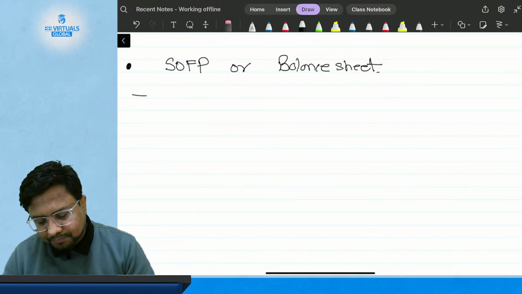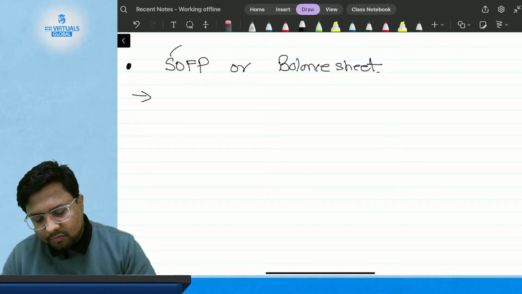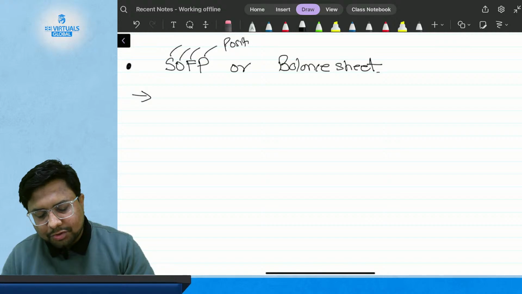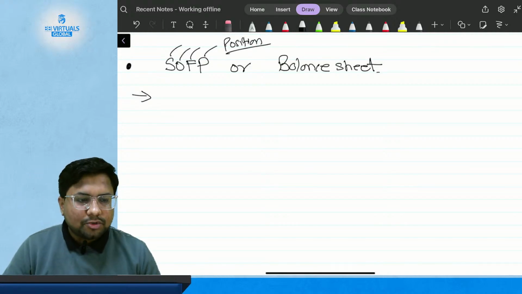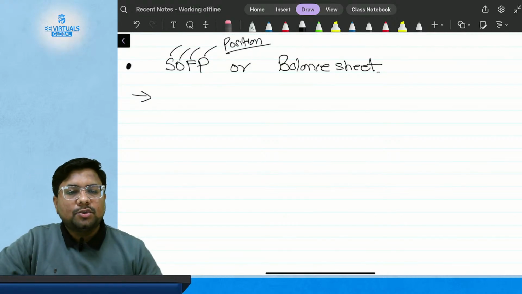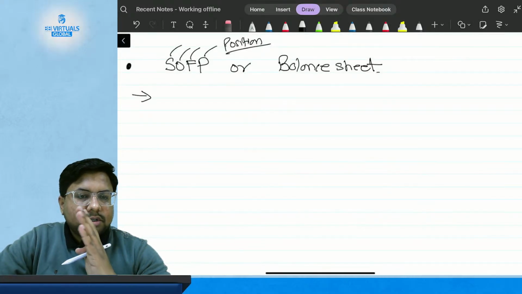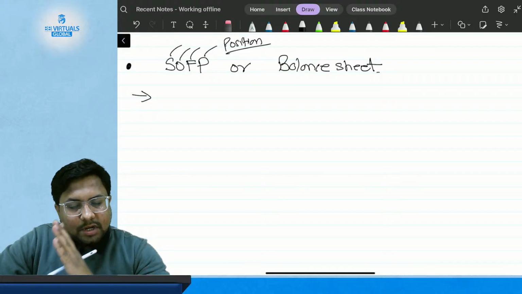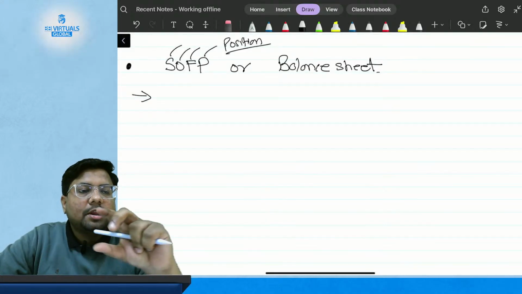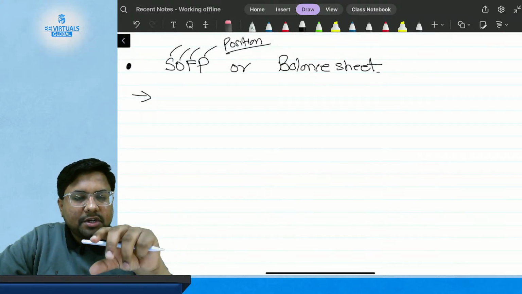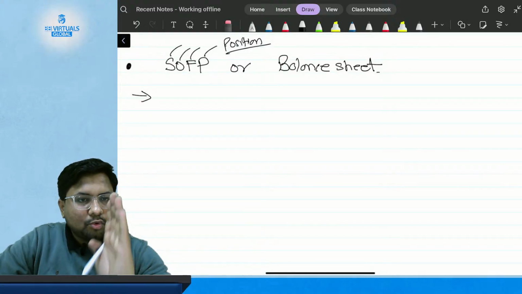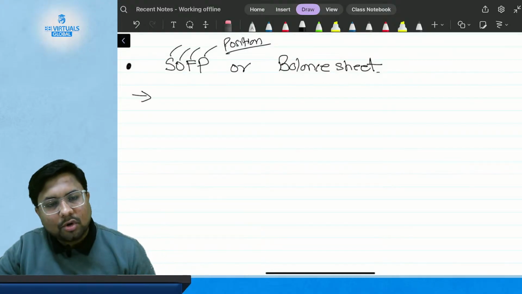Okay, the full form of statement of financial position has a word position. When can you call something a position? When the object is not in a moving state, when it is stationary, that is called a position.